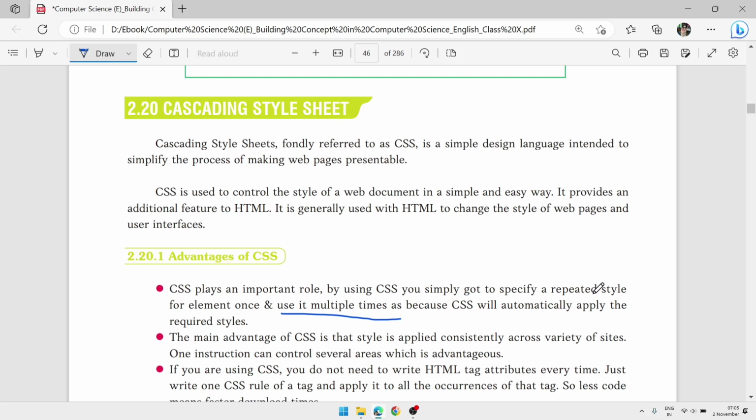Also, when I have a website, I will have multiple pages, then I can write all the CSS commands in a file and link them and it will work, and by that also we can save time. Also, when we want to change the design or look of a website, we don't need to change the HTML files. We will just change the CSS file and the design and look of the web page will be changed accordingly.